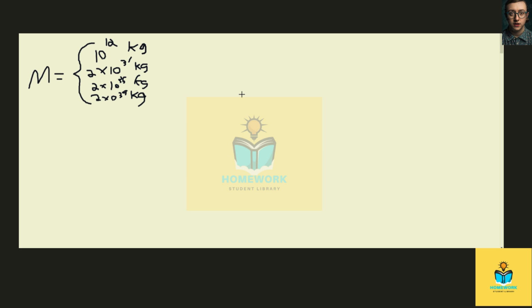The conversion for that being 2 times 10 to the 30 kilograms in one solar mass.